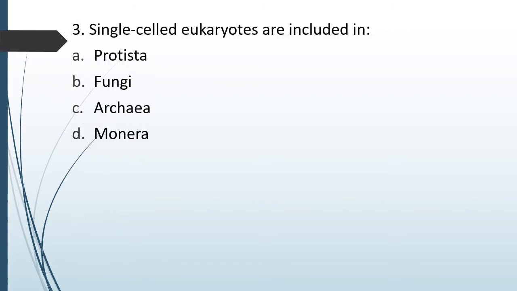Question number 80. Single-celled eukaryotes are included in: option A Protista, option B fungus, option C Archaea, option D Monera. Single-celled eukaryotes are included in. Correct answer is option A Protista.